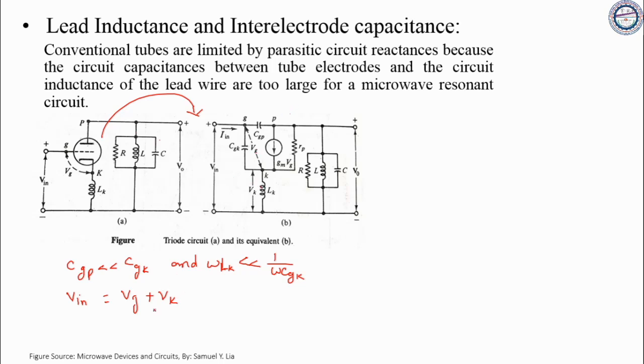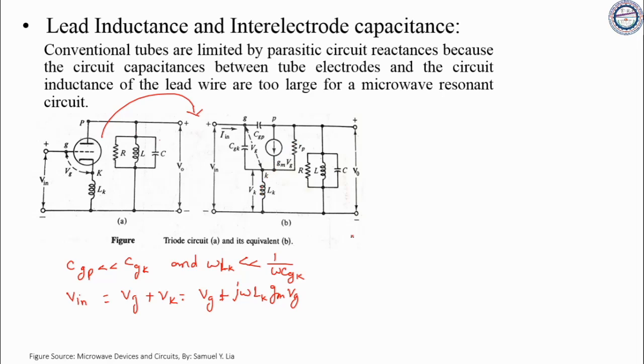This is the input voltage. Now Vk, since we have the current source Gm into Vg, is j omega Lk into Gm Vg. We have assumed that Rp is very high, and this Gm Vg comes directly to Lk.